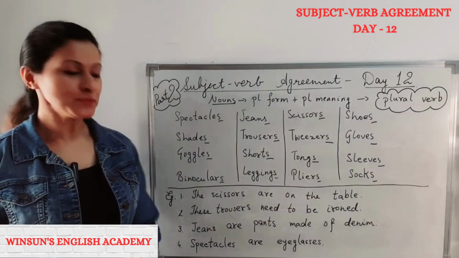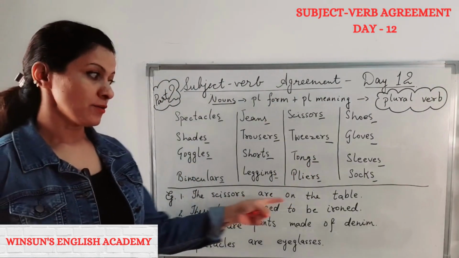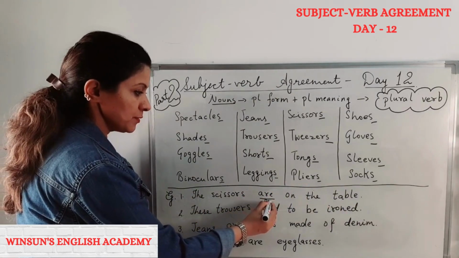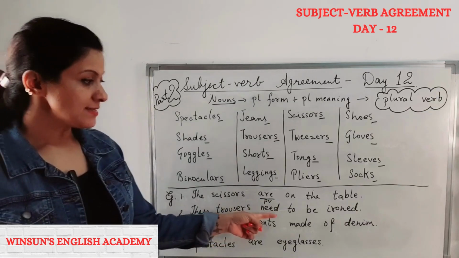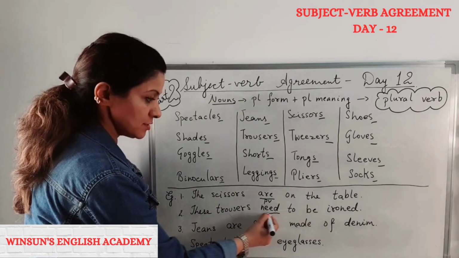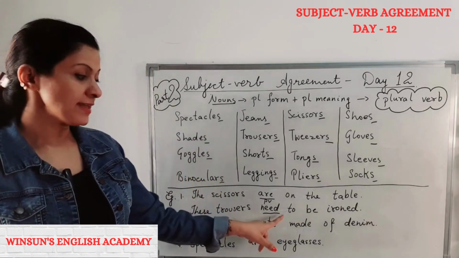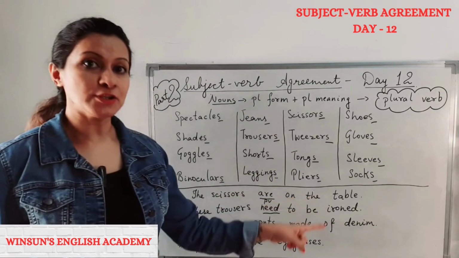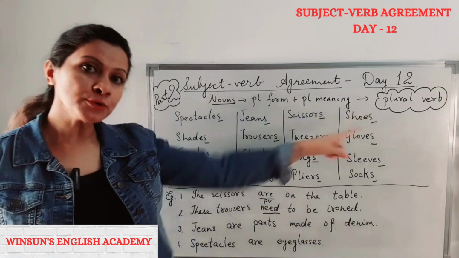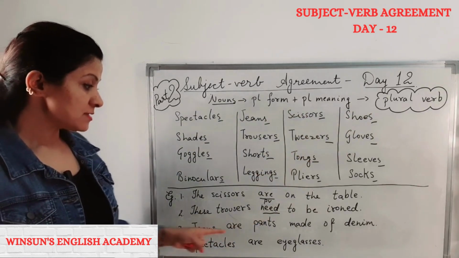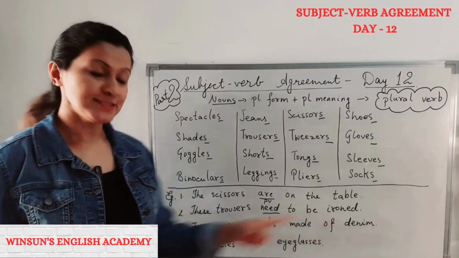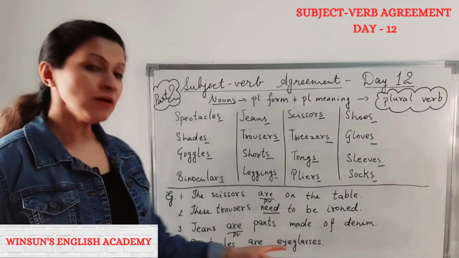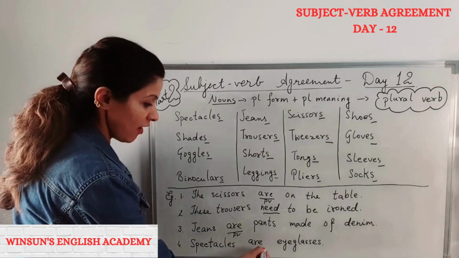Now let us look at these examples now. The scissors are on the table. Scissors are. Plural verb. These trousers need to be ironed. Need, not needs. If I add an S here, need will become a singular verb. So needs is a singular verb. Here we need to use a plural verb. So need. Jeans are pants made of denim. Are. Plural verb. Spectacles are eyeglasses. Again, are.